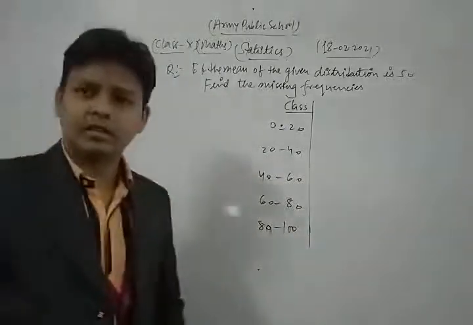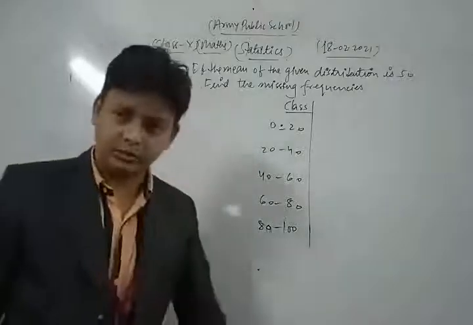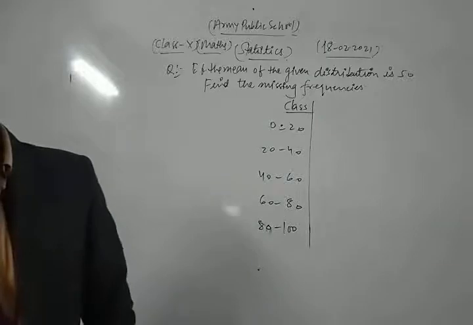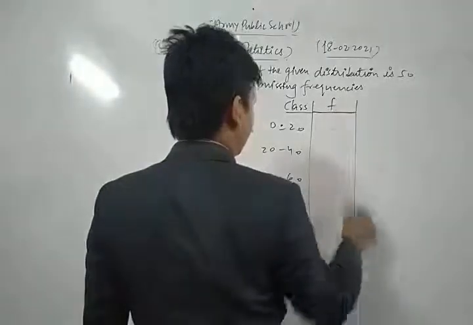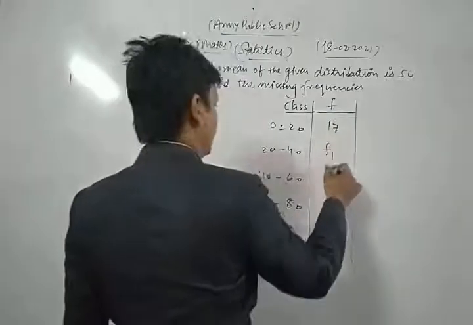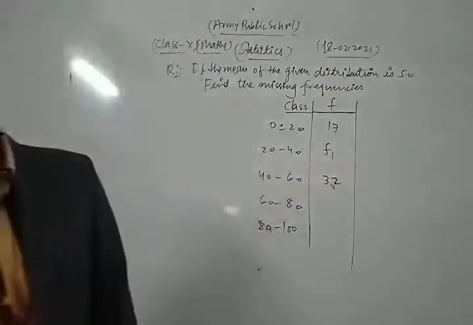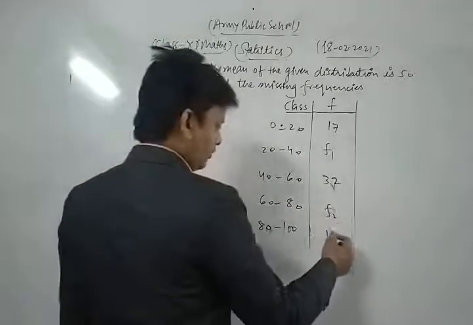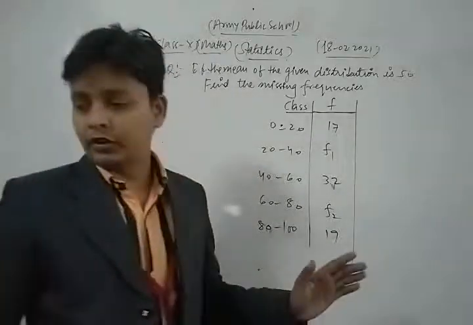And the frequencies are 17, f1, 32, f2, and 19. And we find the value of the missing frequency.